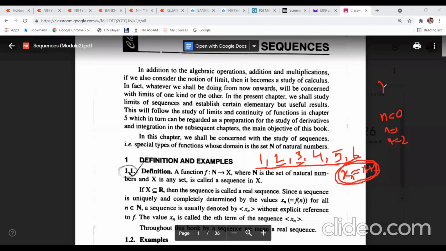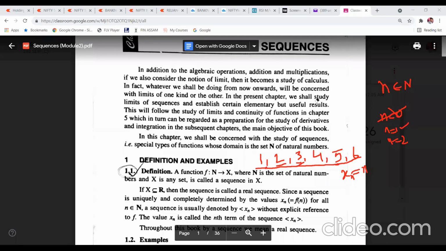And if you take n as a natural number, then obviously the natural number will start from 1. So n equal to 0 will not come here. So the series becomes xn is equal to n. Just go on putting the natural numbers, and you are going to get this series of numbers.